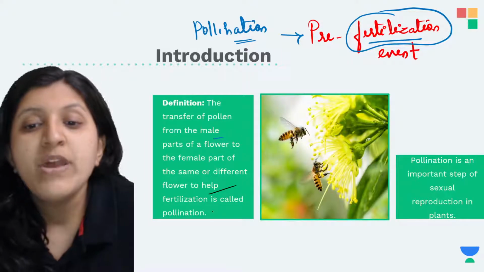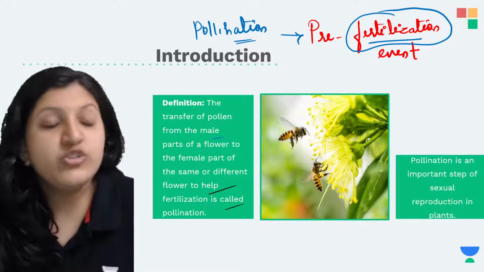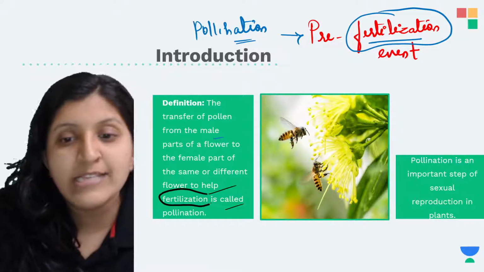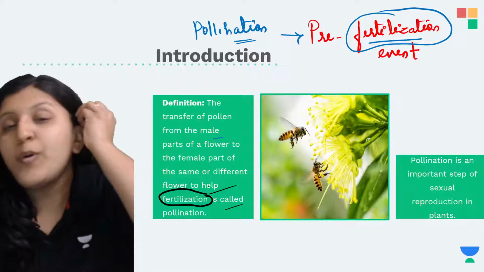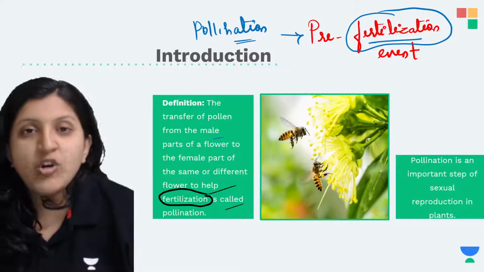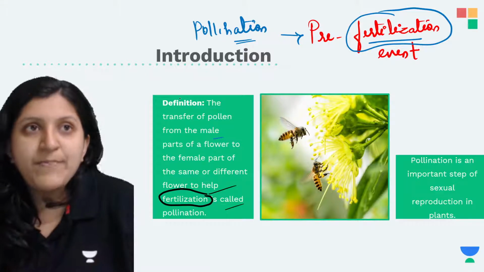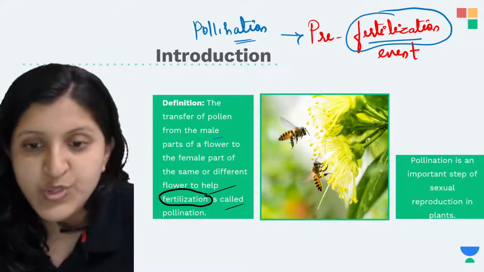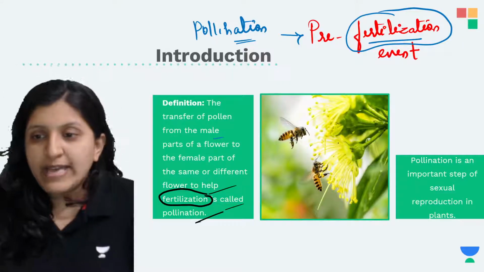Pollination helps fertilization. So why will pollination occur? It is to help the fertilization to occur. If pollination is not there, then there is no fertilization. So in order to help fertilization to occur, pollination has to occur. That is called pollination.